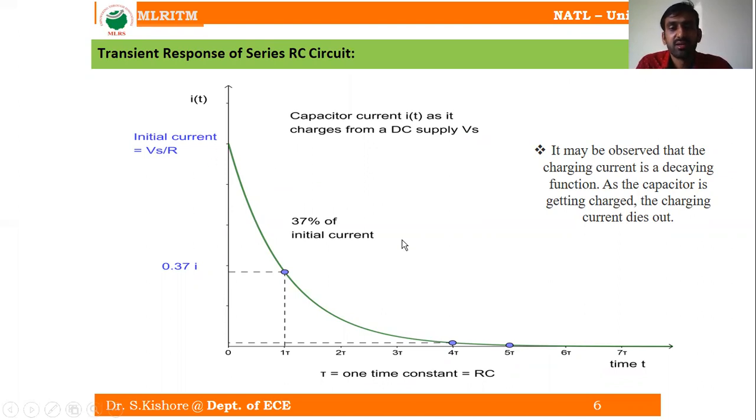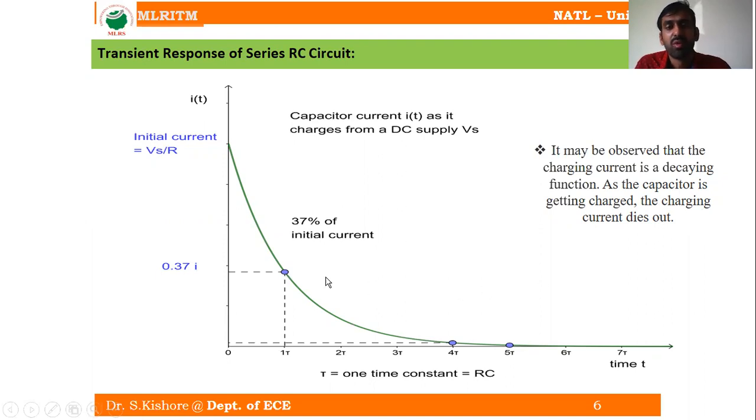If you consider the time t on the x-axis and current I of t on the y-axis, we can see the charging current is a decaying function. That means it is exponentially decaying. As the capacitor is getting charged, the charging current is going to be reduced gradually.